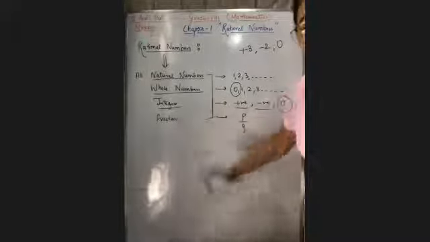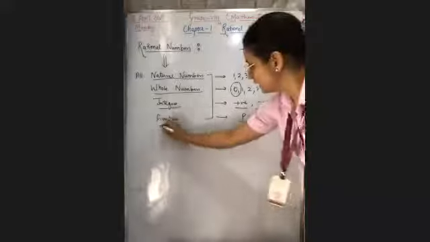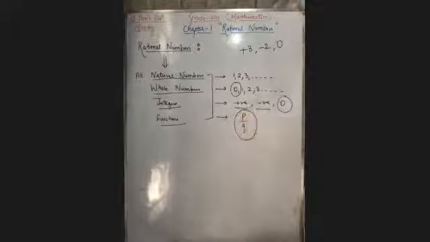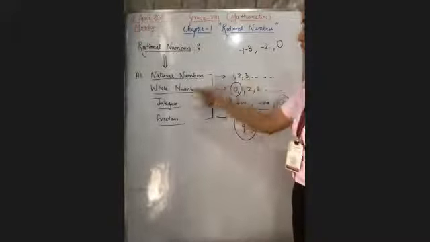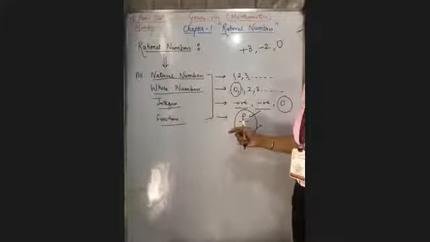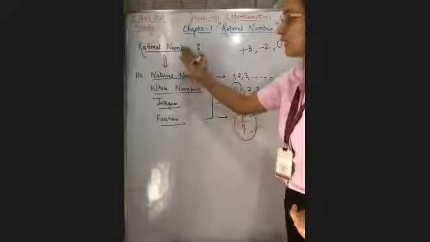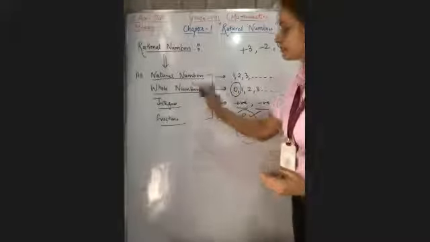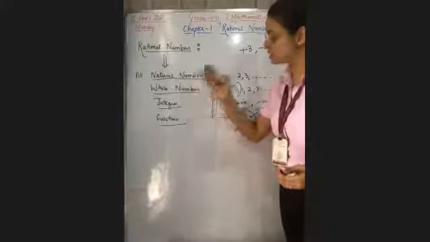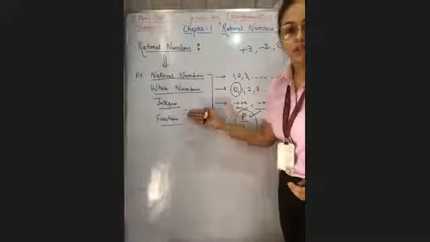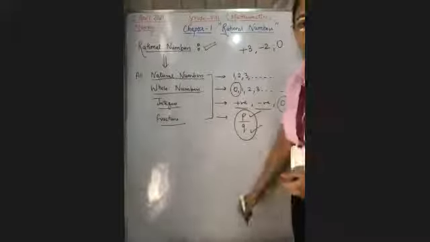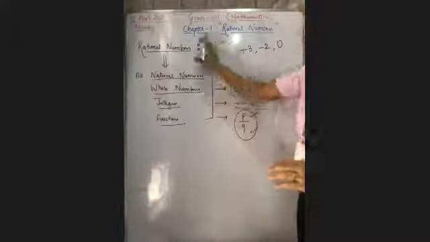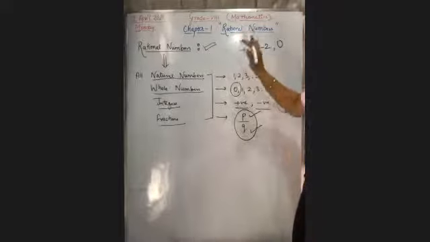Now, what do you mean by fractions? Fractions are the terms which are given in the form of P by Q. P means it is a numerator and Q means it's a denominator. Right? So these all are the terms: natural numbers, whole numbers, integers, and fractions. Okay, so if anyone asks you, what are rational numbers? You can say that all the natural numbers, all the whole numbers, all the integers, as well as fractions are known as rational numbers. Okay, don't forget this. This is the name of your chapter. It's a very basic term of mathematics.